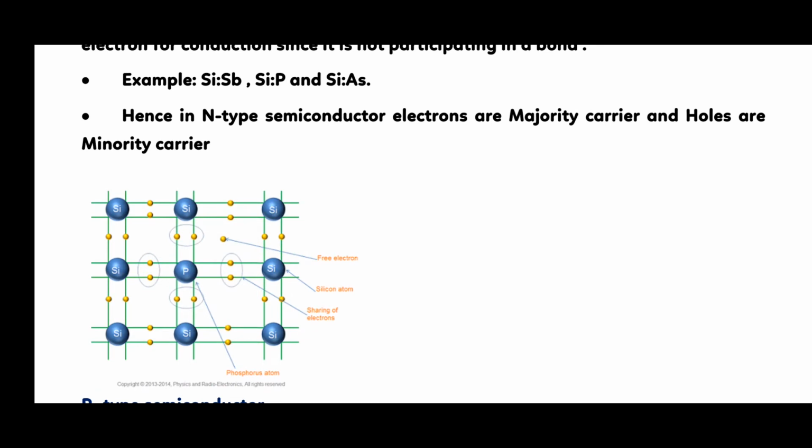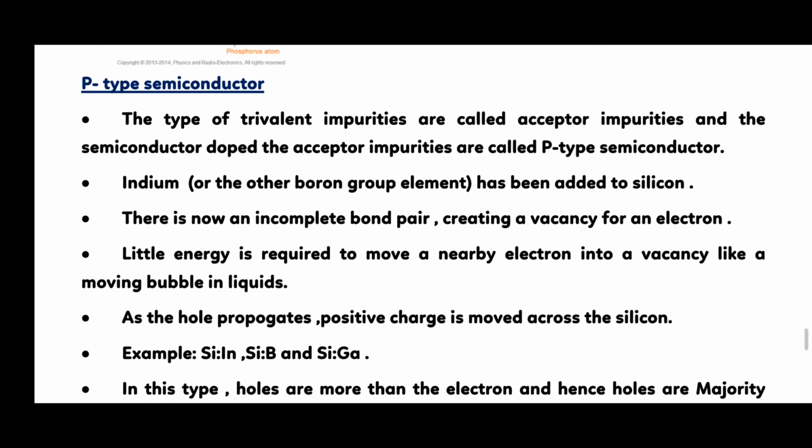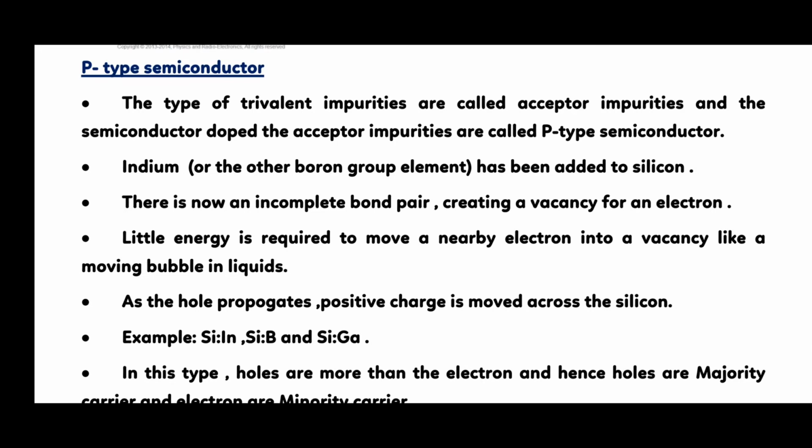Examples are silicon with antimony, silicon with phosphorus, silicon with arsenic. And hence in this N-type semiconductor, electrons are majority carriers and holes are minority carriers. Moving to the next, that is P-type semiconductor.